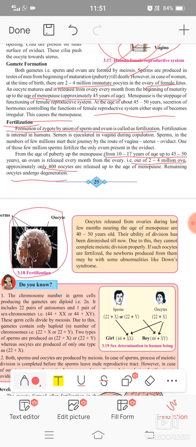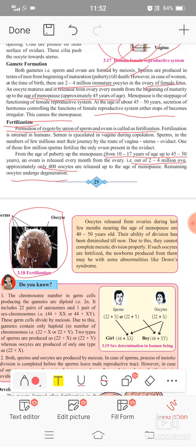All the sperms move towards the ovum, but the first sperm which reaches the ovum fertilizes it, and the others are degenerated there. Oocytes released from the ovaries during the last few months nearing menopause, at 40 to 50 years old, have a diminished ability of division.